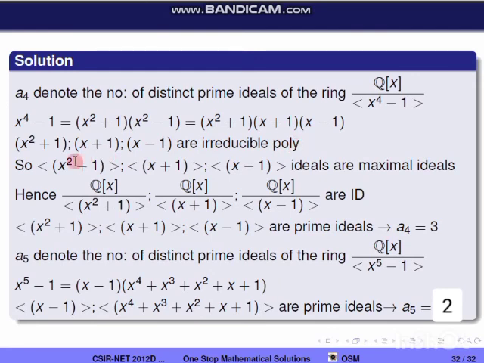So the ideal generated by x square plus 1, the ideal generated by x plus 1, and the ideal generated by x minus 1 are maximal ideals by concept 1.